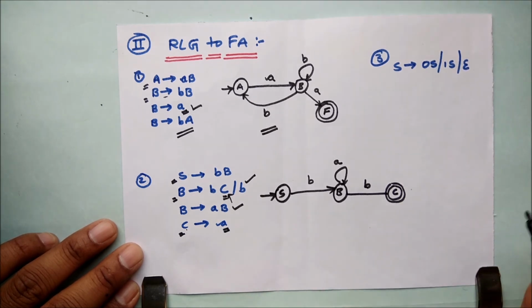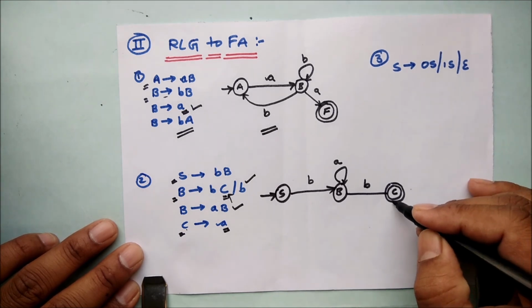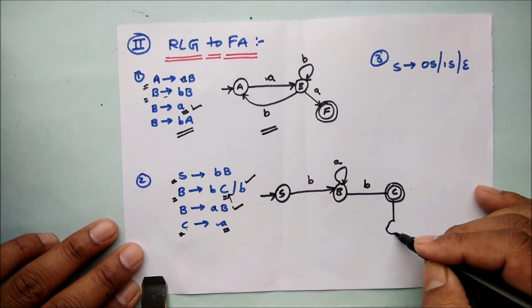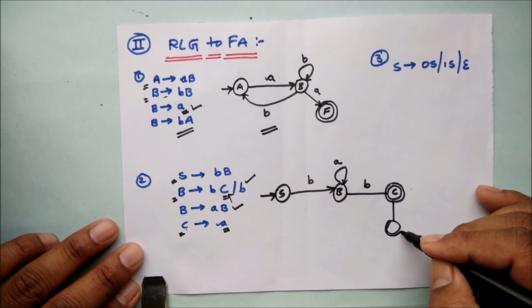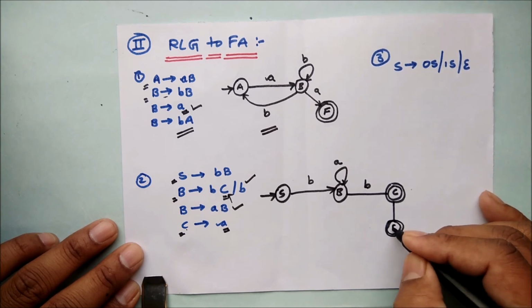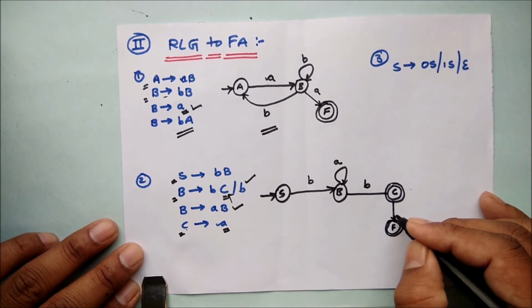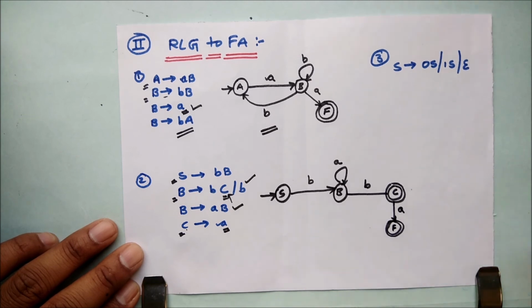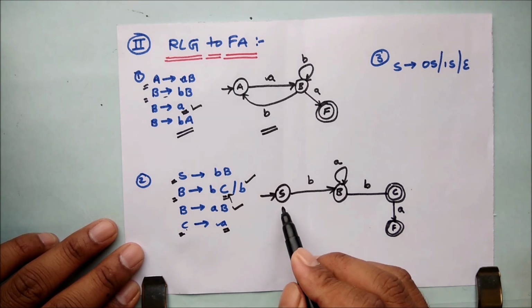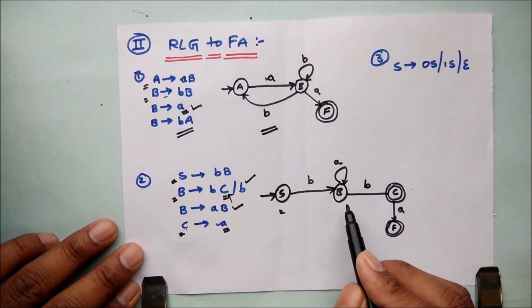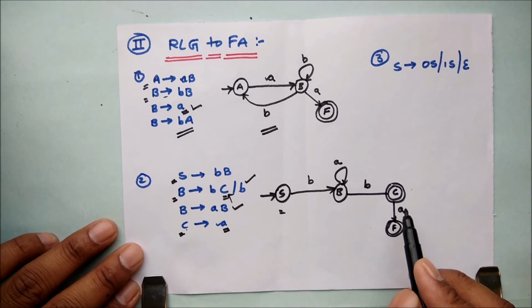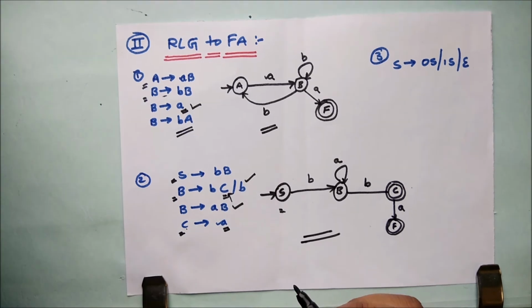So C is moving to one more final state, my dear friends. I may call it F, with input a. So in this finite automata, I do have two final states and two non-final states. This is my initial state, this is my intermediate state, and these are the two final states.